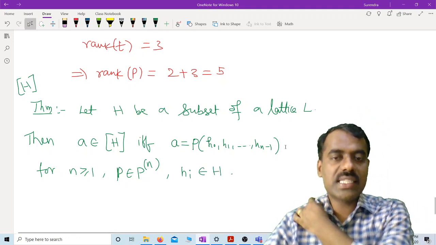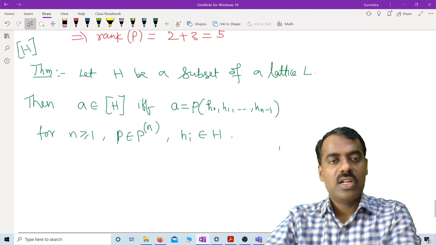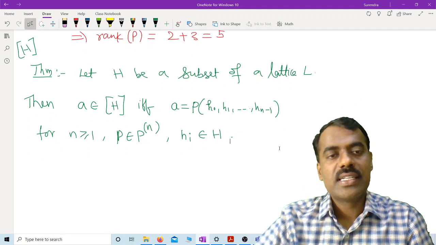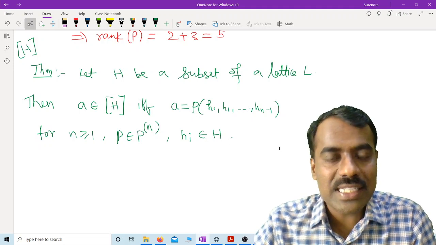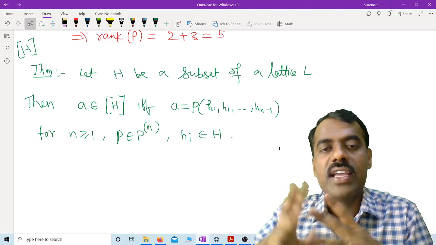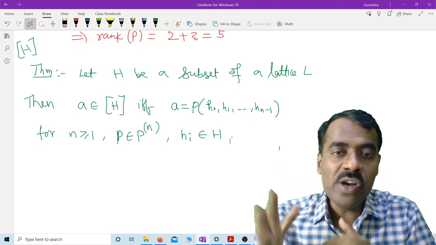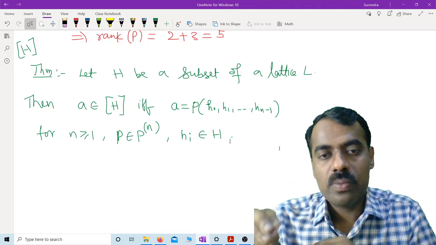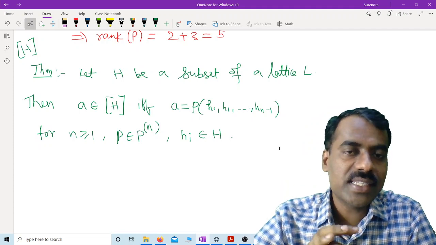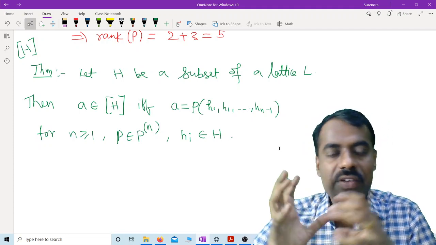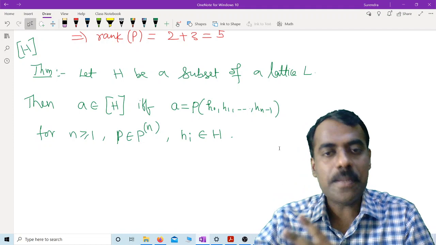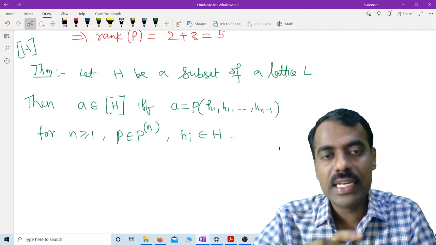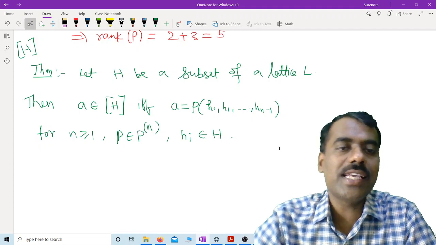Okay. So is this statement clear first of all? When we say that A will be there in that smallest sublattice, if and only if A is the value of some n-ary polynomial, by substituting these hi's. Is this clear? Whenever A can be written as P of something, the hi's, where the hi's are coming from h, then we can guarantee that A is in there.